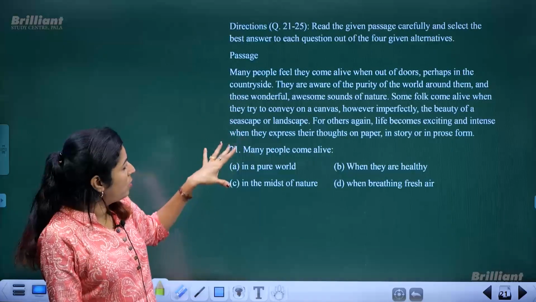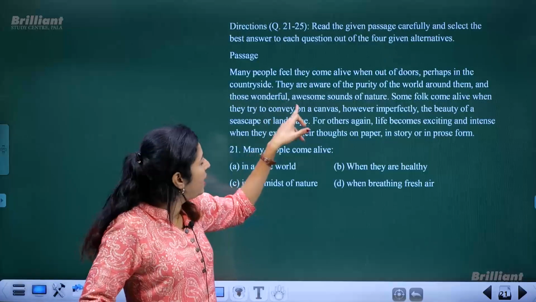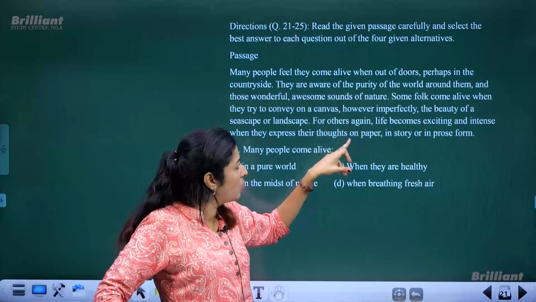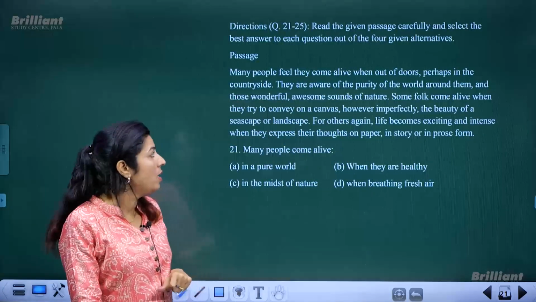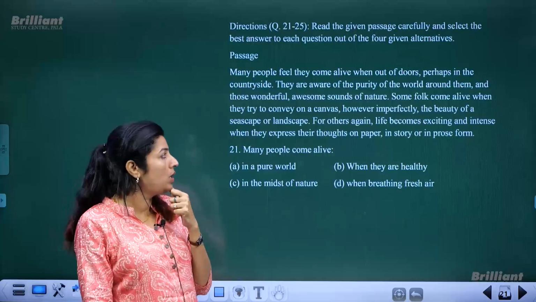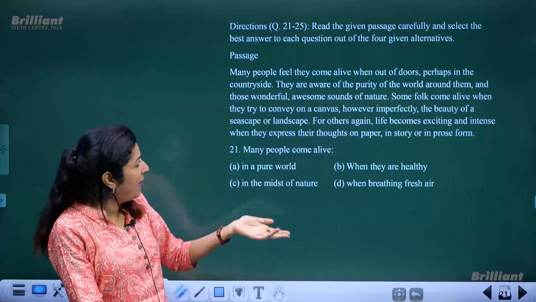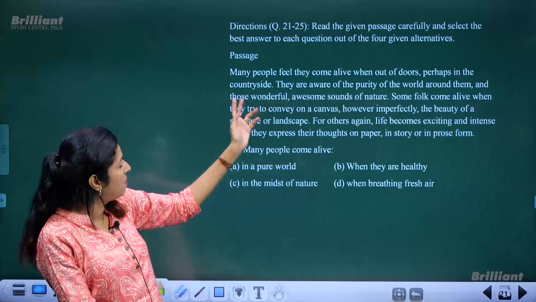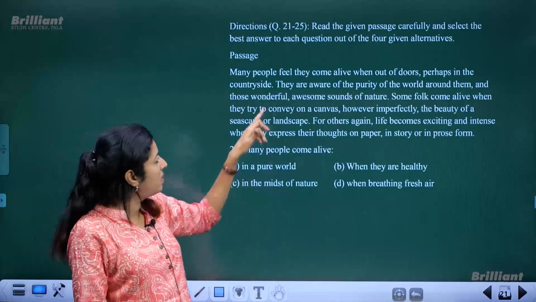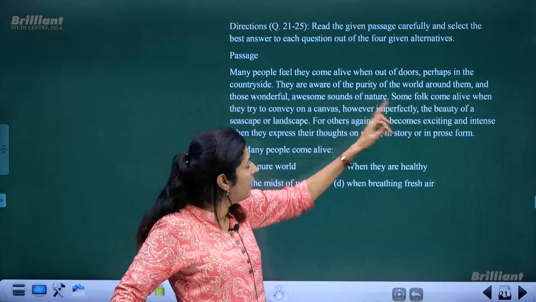Now the passage is all about this: many people feel they come alive when out of doors, perhaps in the countryside. So here it speaks about being in close communion with nature, where you feel better. Why? Because they are aware of the purity of the world around them.